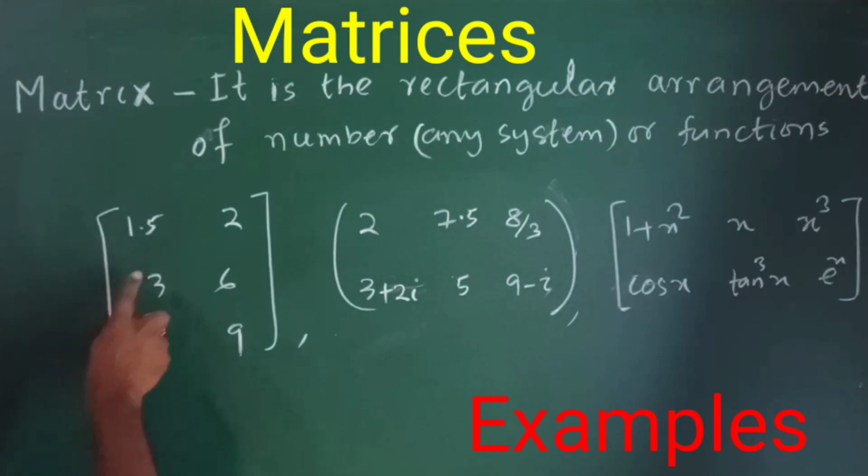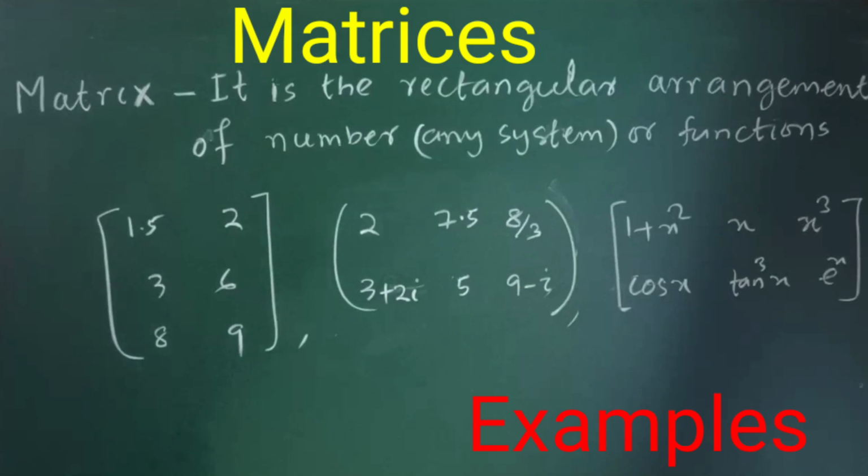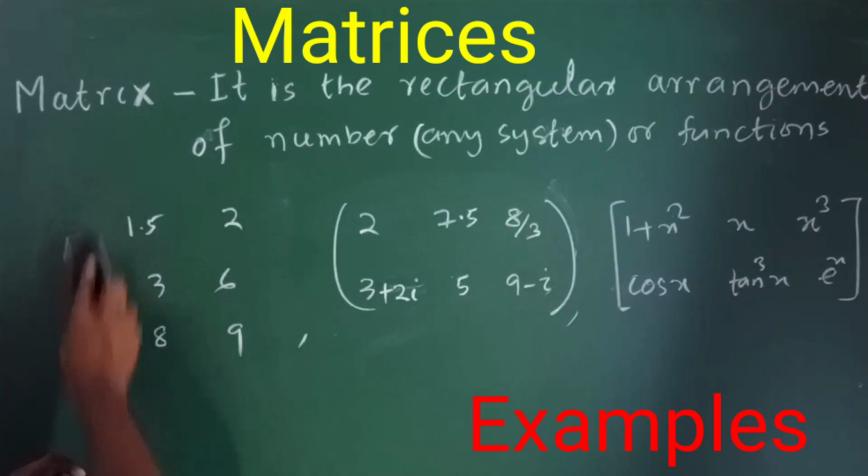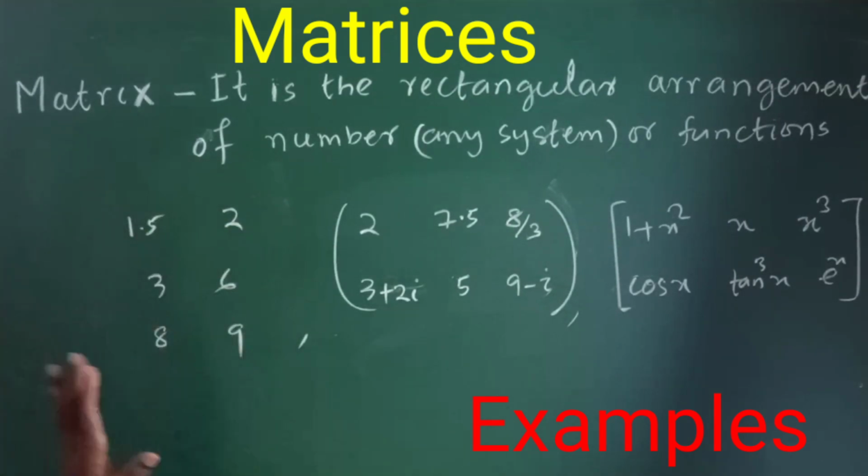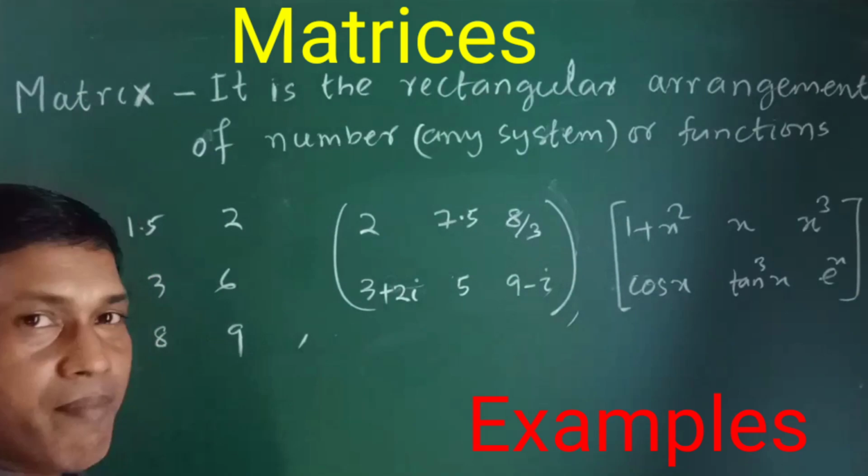Here are 6 numbers: 1.5, 2, 3, 6, 8, 9. These 6 numbers are arranged in 3 horizontal lines and 2 vertical lines, and this is an arrangement of 6 numbers. But if I omit this symbol, this is an arrangement, but this is not a matrix. ये arrangement है, matrix नहीं है.